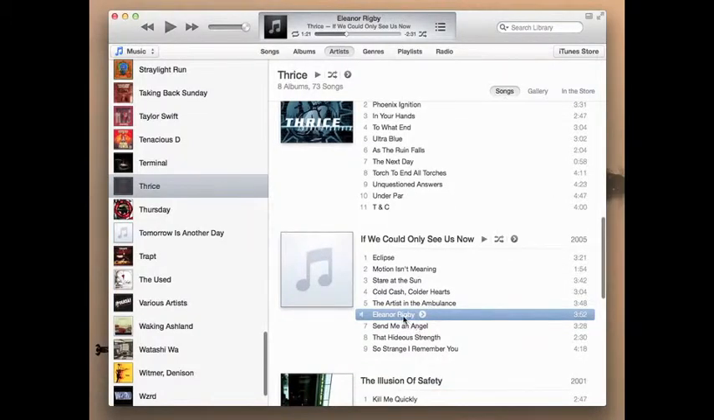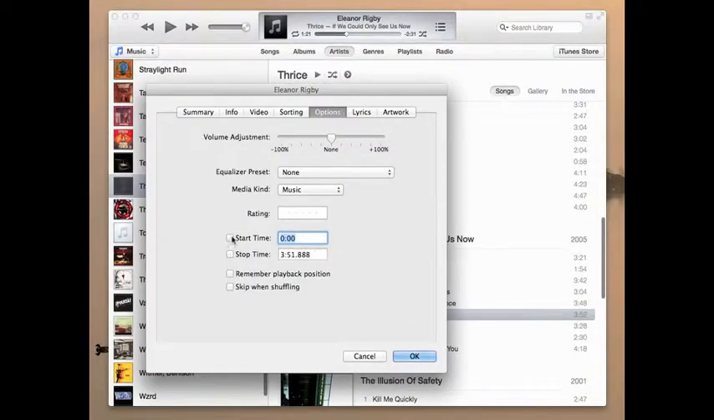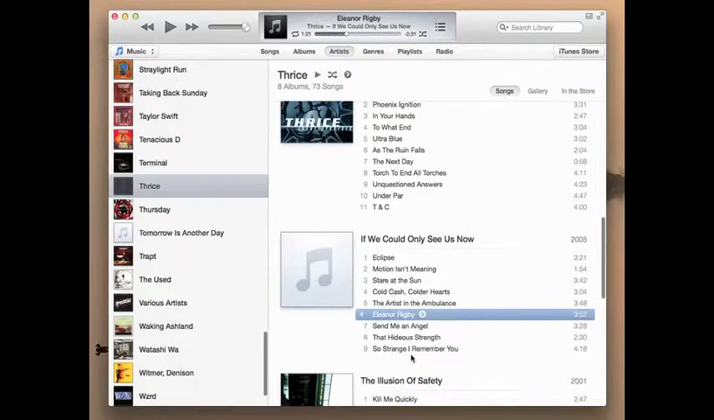Right click or control click on your song and select Get Info. From there, you'll want to click the start time and input the start time that you figured out earlier when you played your song, and then go ahead and click the stop time and enter the time you want your ringtone to stop on the song. Then go ahead and click OK.